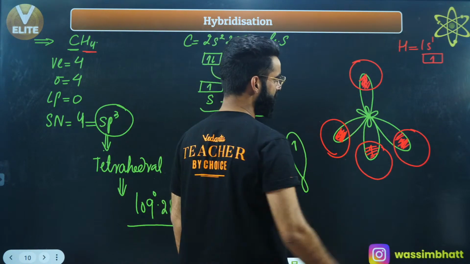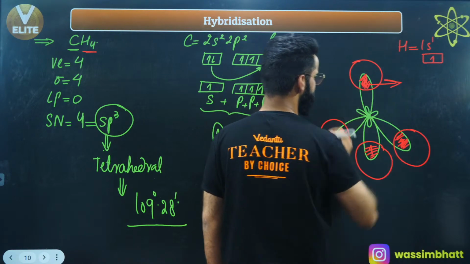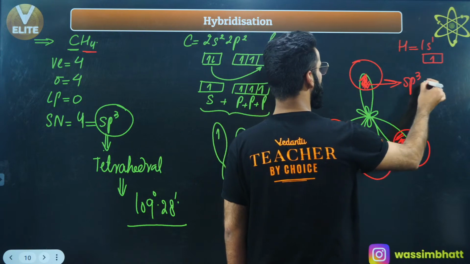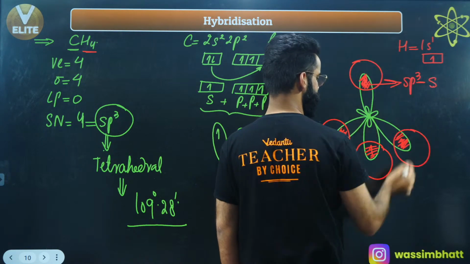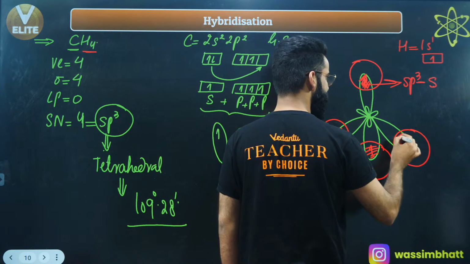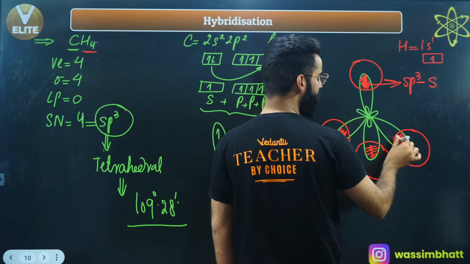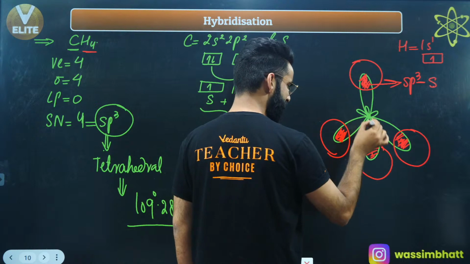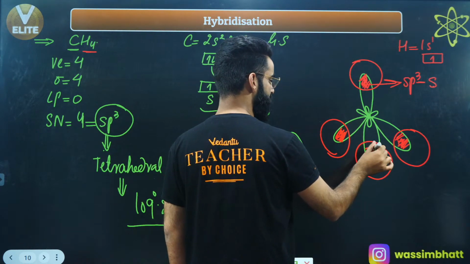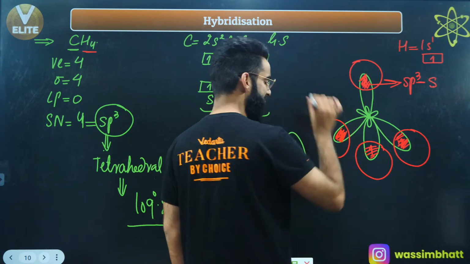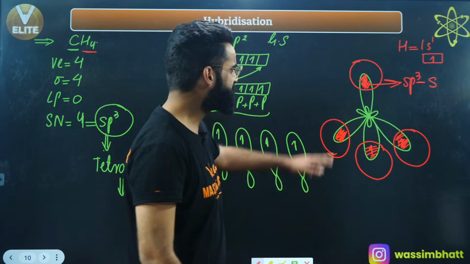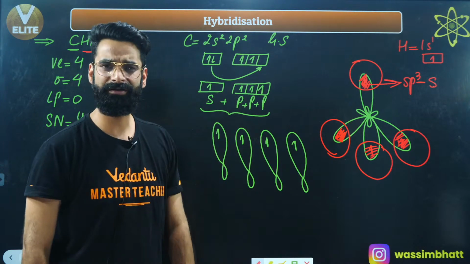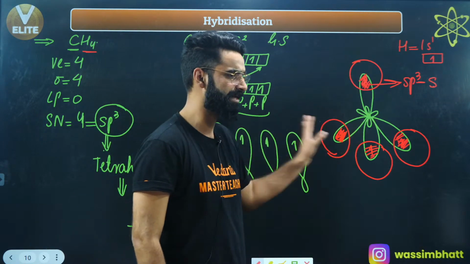Now people, have a look. What kind of overlapping is here? It is basically the overlapping between sp3 hybrid orbital and s orbital of hydrogen. This one is again sp3 hybrid orbital of carbon and s orbital of hydrogen. Again, sp3 hybrid orbital of carbon, s orbital of hydrogen. Is the type of overlapping same everywhere? Absolutely. Everywhere we have got the same type of overlapping, right?